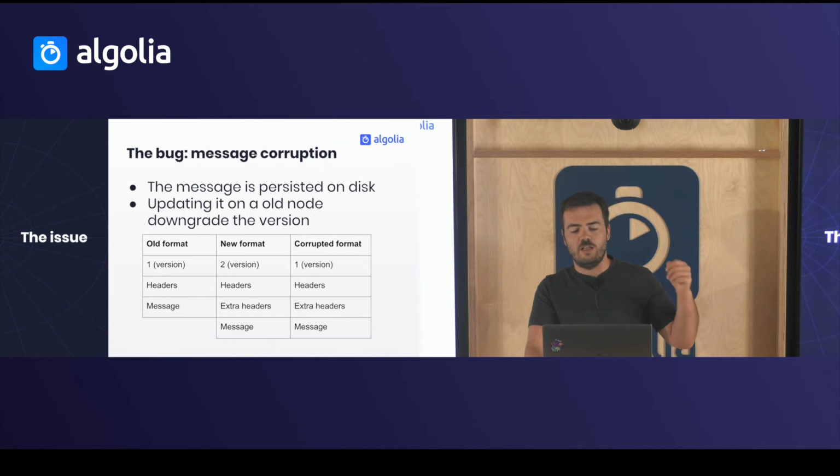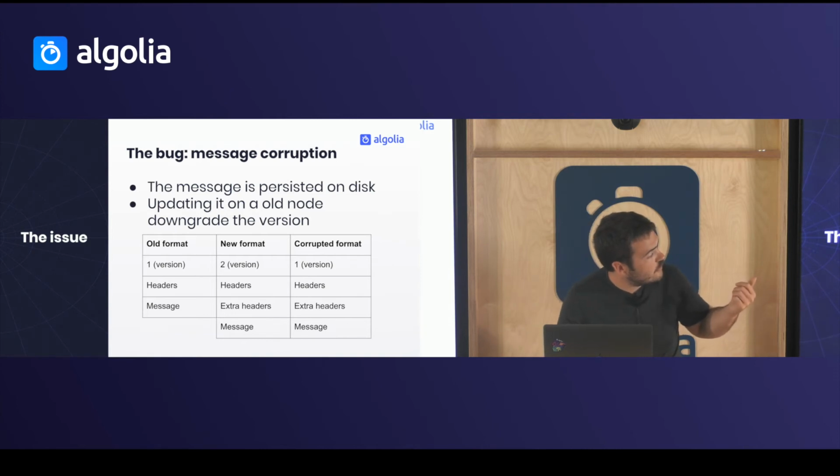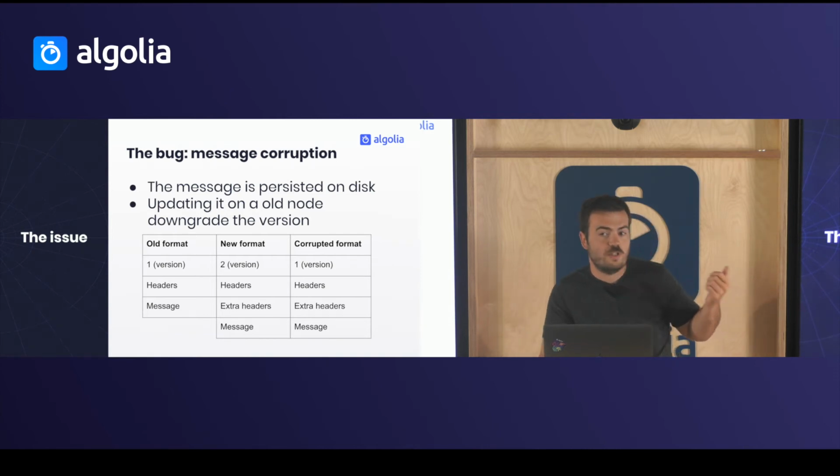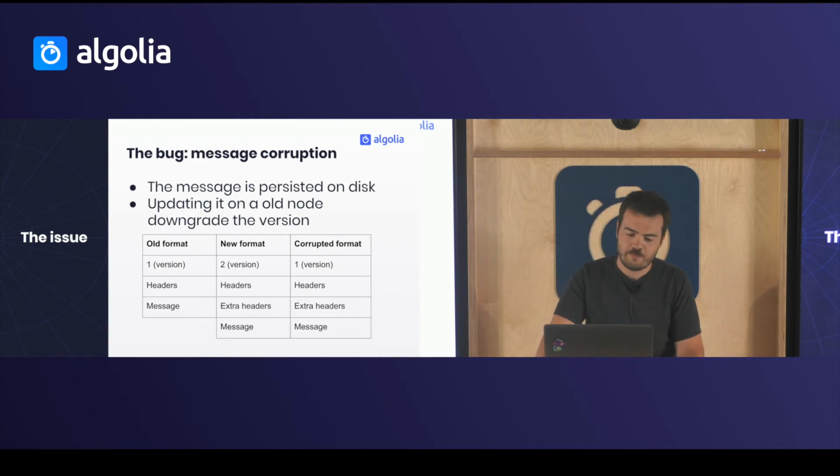Since we are updating the message during the processing, if the new message arrives on a node with the previous version of the code, it does a downgrade of the version. And so basically, on the corrupted format, the extra headers were interpreted as the message. Since it's a binary format and we don't know what is in the file, it starts to crash.